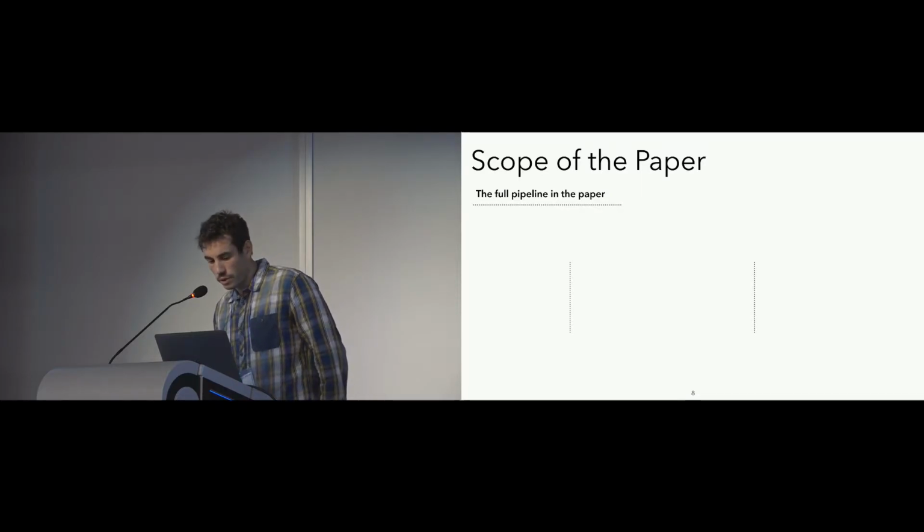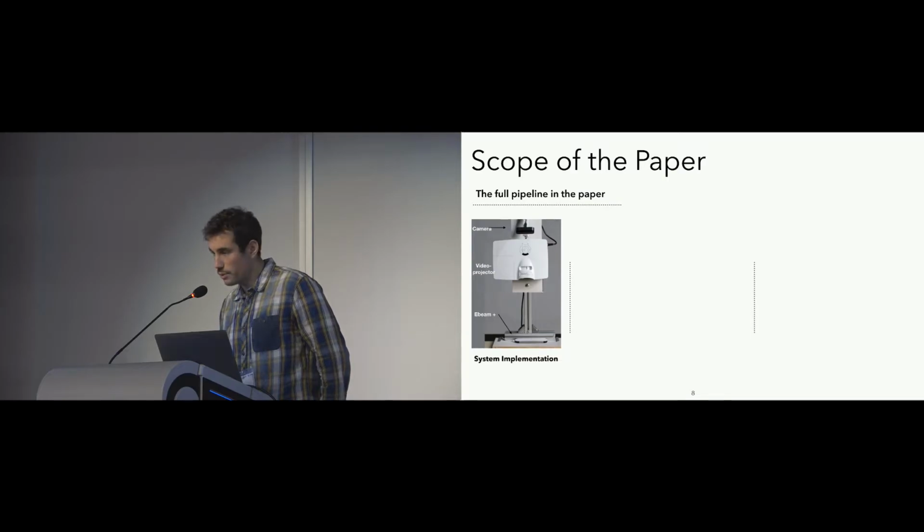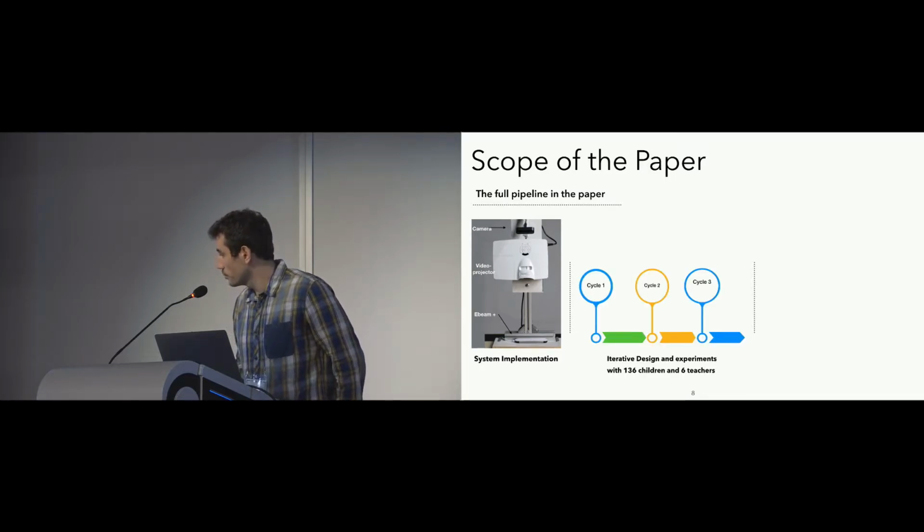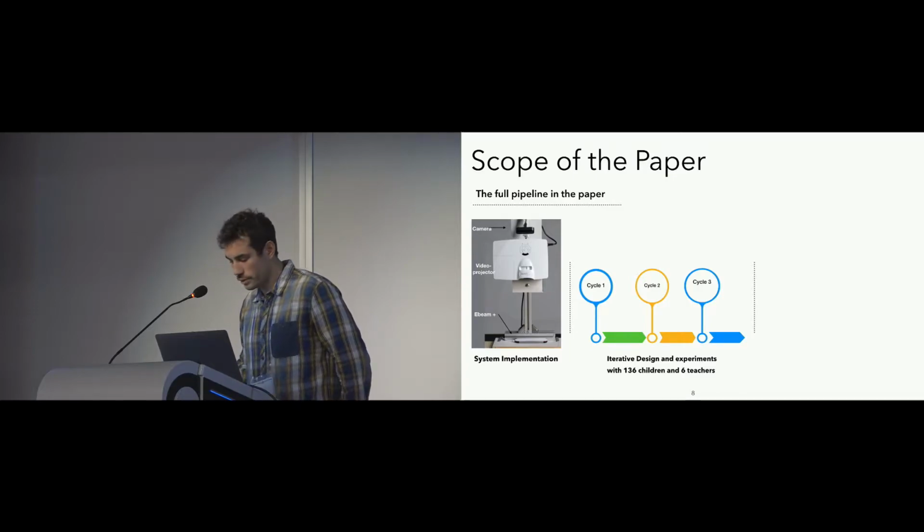So in the paper, I'm talking about three things. First, the system implementation, how we use a spatial augmented reality setup to create the hybrid environment, using a camera, a normal video projector, and an eBeam. Then the iterative design and experiments and their results, which we did with 136 children and 6 teachers.